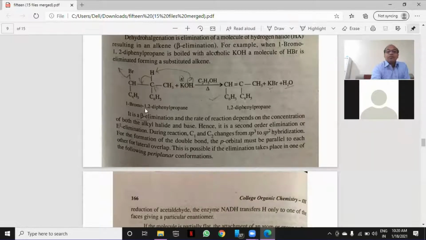Why is it called second order? Because the rate depends upon both the species, that is alkyl halide and base. Okay.